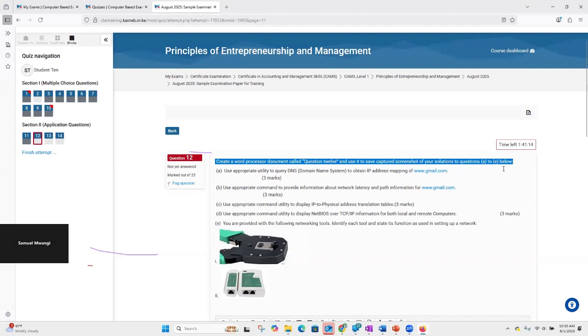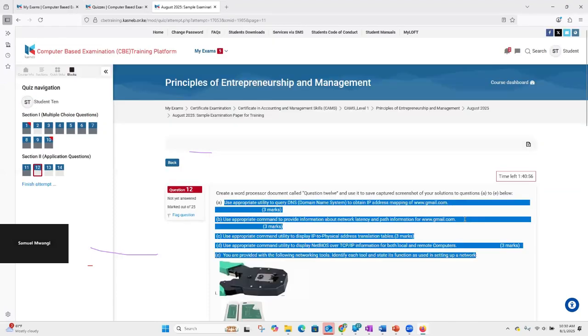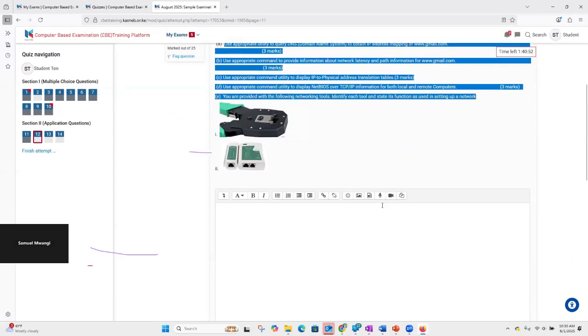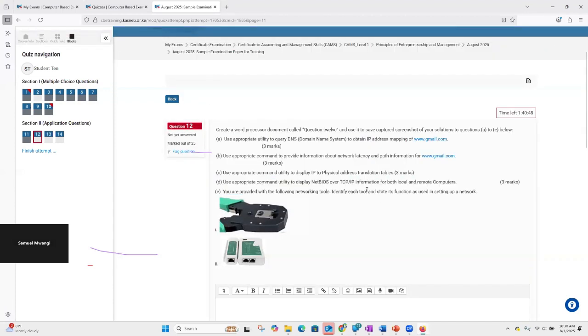So for the entire exam, it's quite important that you get the instructions very clearly. On this document that we are going to create, called question number 12, we will use it to capture the solutions for A, B, C, D, and E. So all the answers for this particular question will go inside this one document that we are going to create. Just as a reminder, how do we create these documents for the many of us who have forgotten?